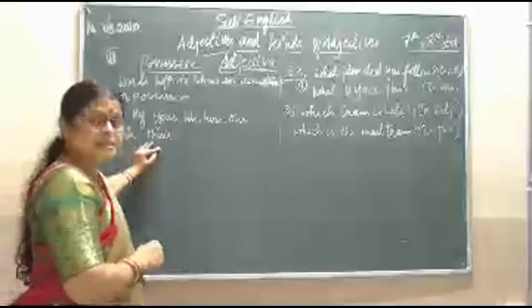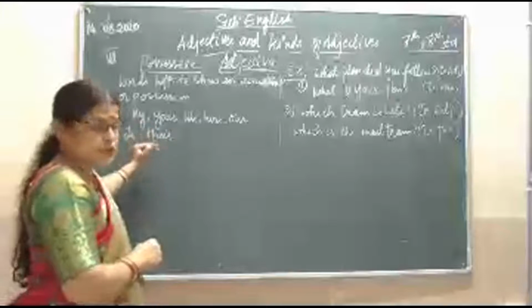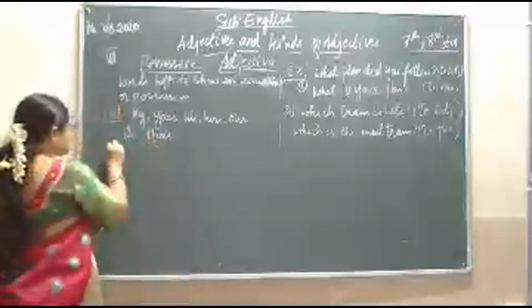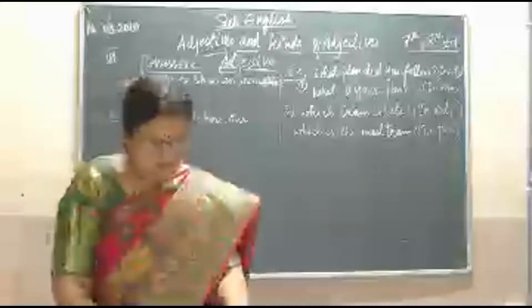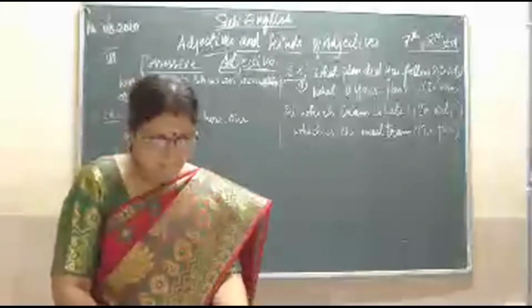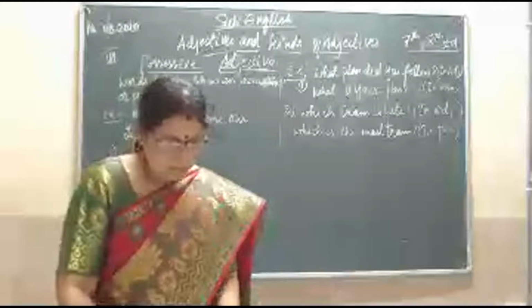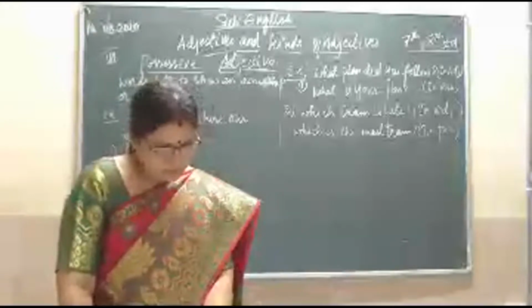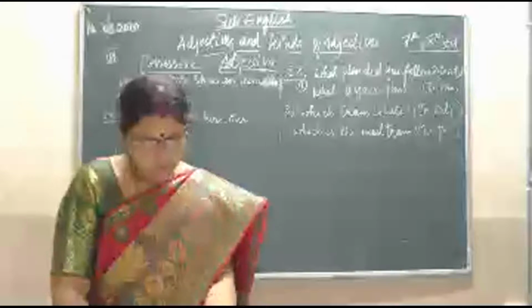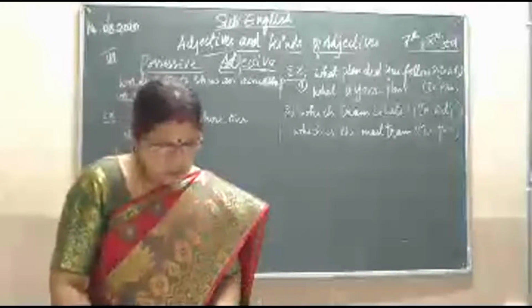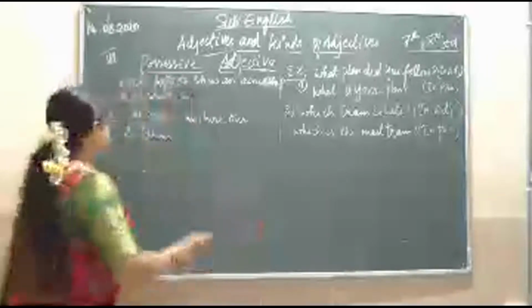So we will see some examples using these possessive adjectives. The first example is: my car needs repair.